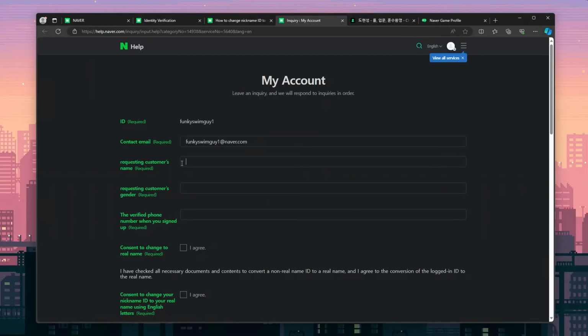Be sure to enter your information exactly as it appears on your ID, and use the same phone number that is registered to your Naver account. Also, don't worry, consenting to change your Naver ID to your real name will not change your nickname on services such as CHZZK or Naver Cafe.